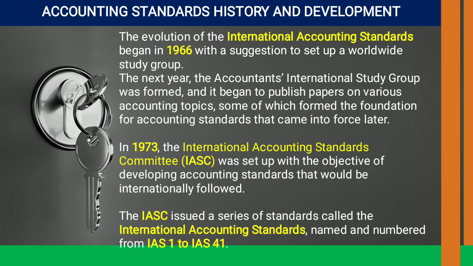In the year 1973, the International Accounting Standards Committee, IASC, was set up with the objective of developing accounting standards that would be internationally followed. So in 1973 only, the International Accounting Standards Committee was set up just with the objective to make such a kind of standard which can be internationally adopted or followed by each and every business organization.